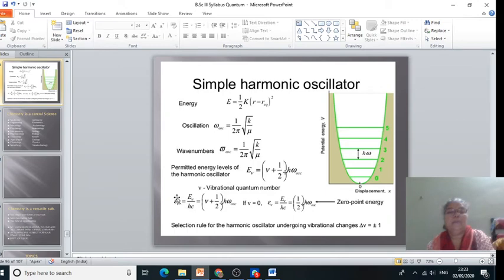The vibrational energy here is in hertz, that means cycles per second, and we can convert it into the units of wave number.